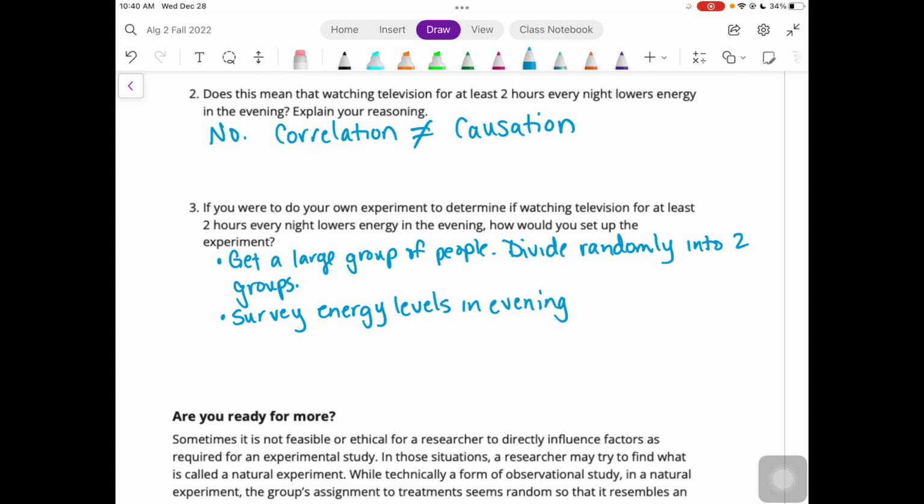At the start of your experiment. Then you're going to ask one group to watch TV, and then ask the other group to not watch any TV.